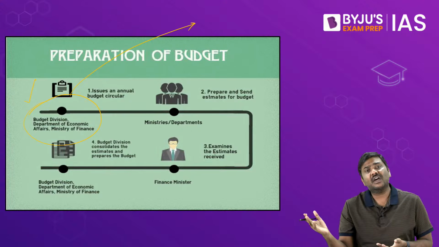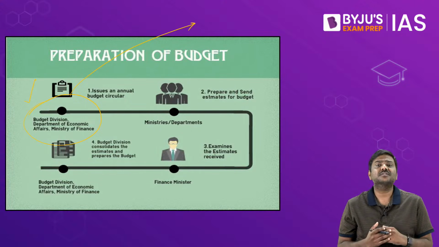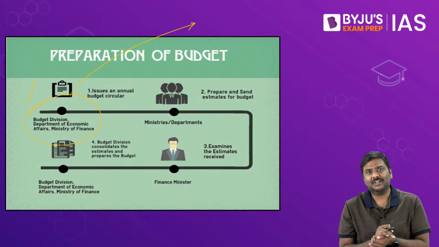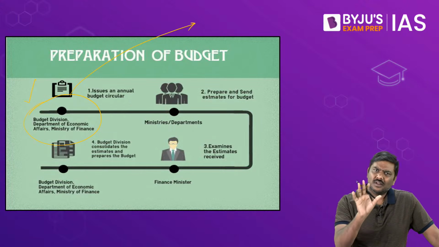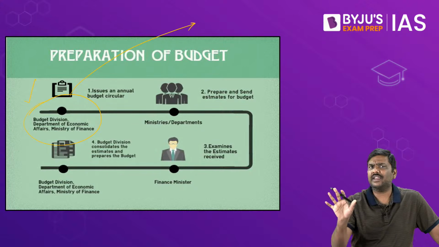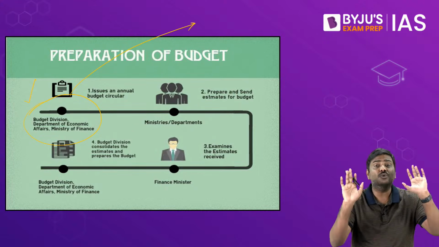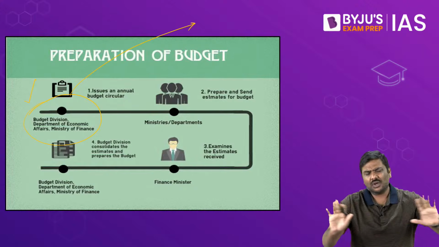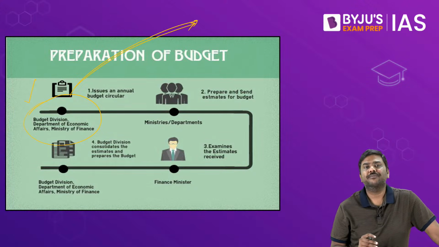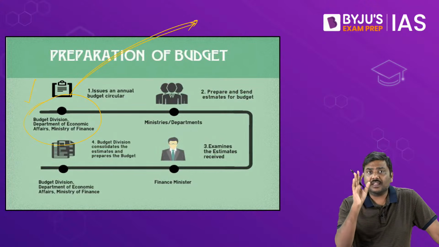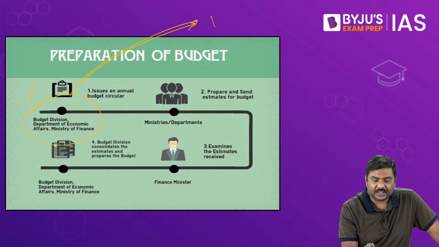Can the states also have their own budgets? Of course, yes. State governments also have their individual budgets. So rather than saying simply budget, some of you might get confused. Even if you get confused, don't worry. If I use the term budget, I am talking about the union budget, the central government budget, not the state government budgets. So whenever the budget preparation is done, which is the authority involved? It is the Ministry of Finance.